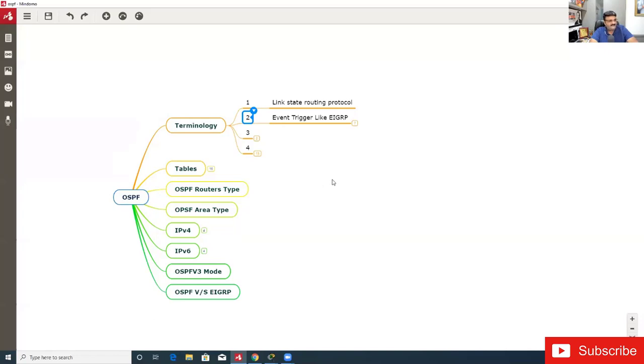Yeah. My question is, if we are saying that EIGRP is event triggered and OSPF is event triggered, what is the system of RIP?